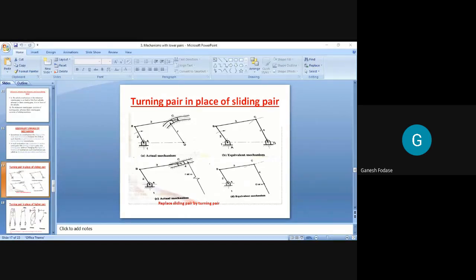I ask how many turning pairs are there in that actual mechanism. Everyone, please reply. It's very easy, but if you don't understand it, then you won't understand the next concepts. That is why you're not getting numericals.